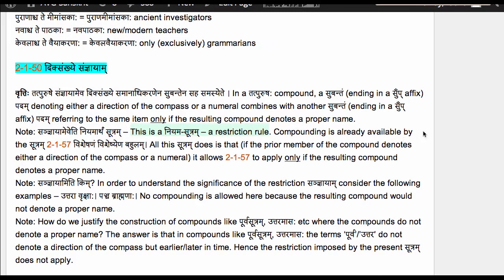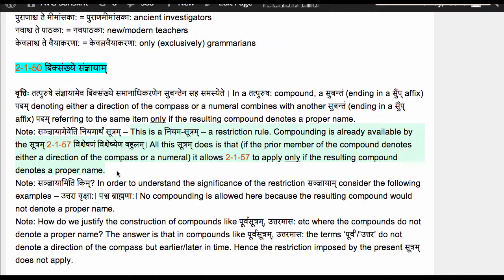Compounding is already available by the sutram visheshanam visheshyena bahulam. All this sutram does is that if the prior member of the compound denotes either a direction of the compass or a numeral, it allows 2157 to apply only if the resulting compound denotes a proper name. This is what is called Siddhe Sati Arambhaha Niyamarthaha, which means that when an operation is already made possible by another rule, when Panini still composes a rule which applies in a subdomain of that other rule, then it is to be understood that this subdomain rule is for the purpose of restriction.